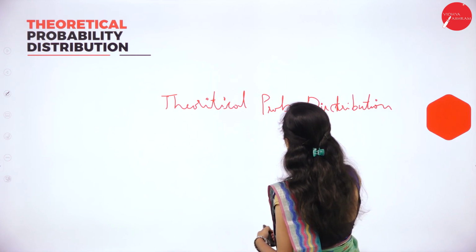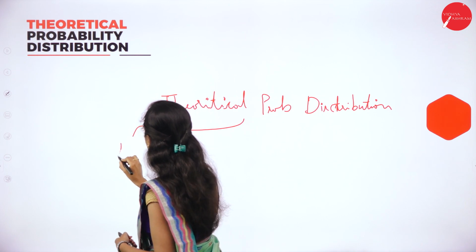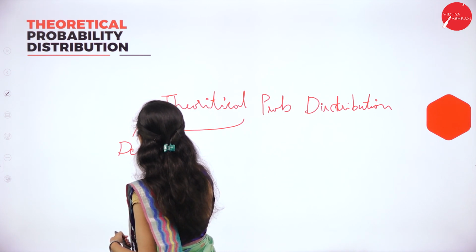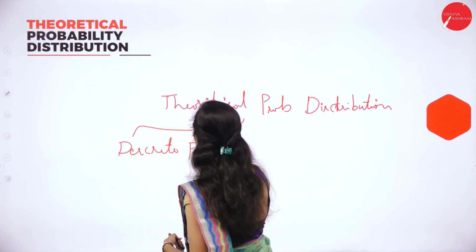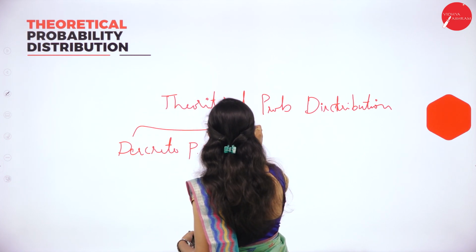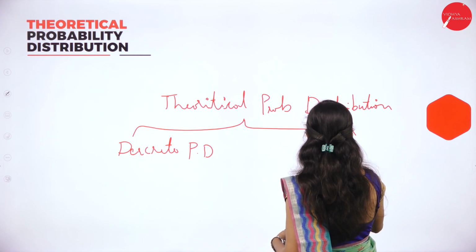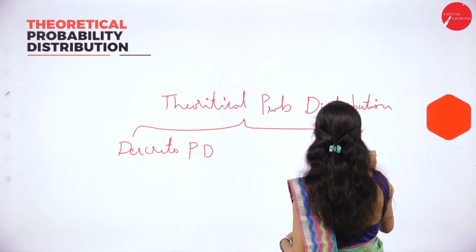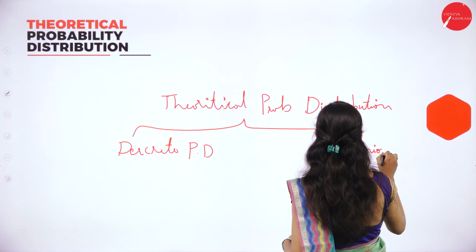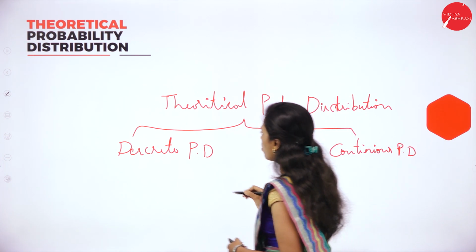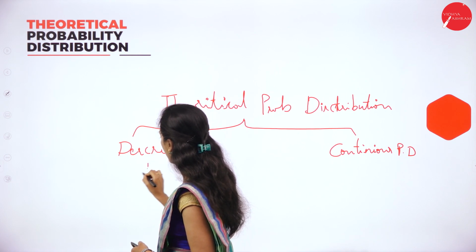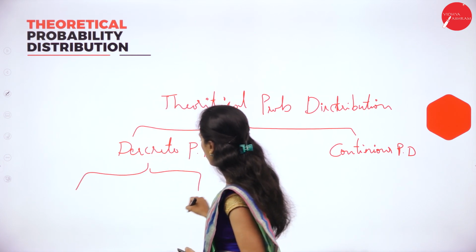They are discrete probability distribution and continuous probability distribution. Discrete probability distribution again can be classified into two types: